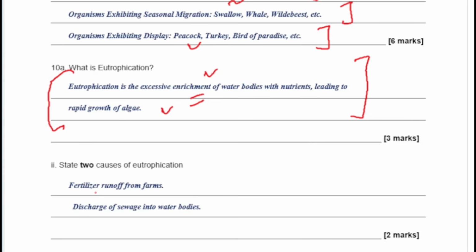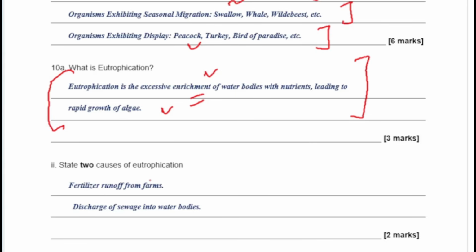the growth of algae has been increased in the water bodies, and that will block sunlight from the lower plants. So the lower plants will die. The bacteria will increase rapidly, using up all the oxygen, and then all the organisms in the water will eventually die. It's not a good thing. Eutrophication is a very bad thing for water bodies.